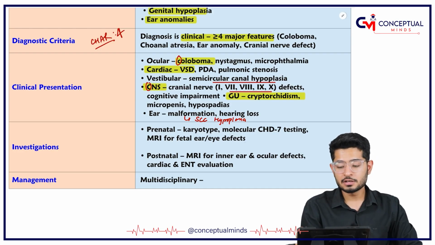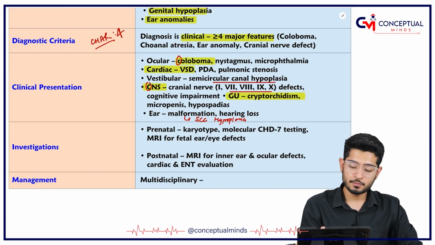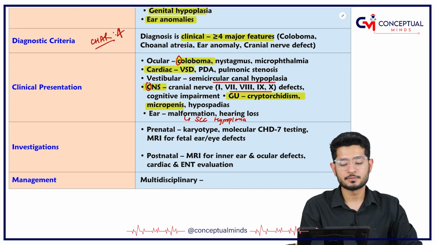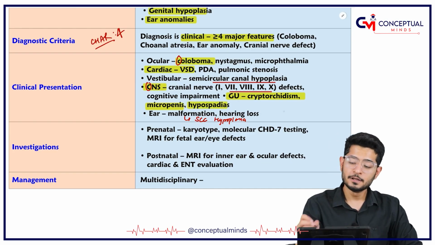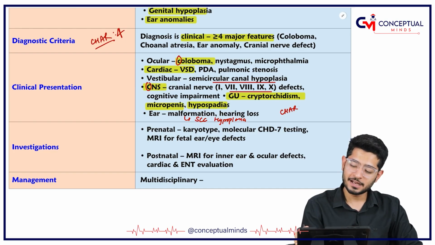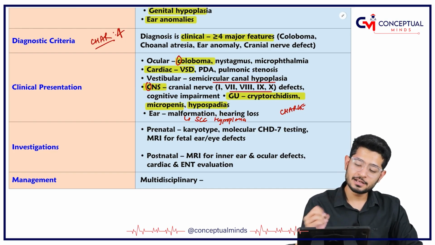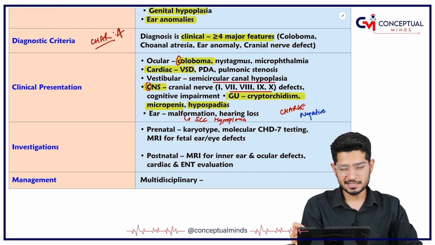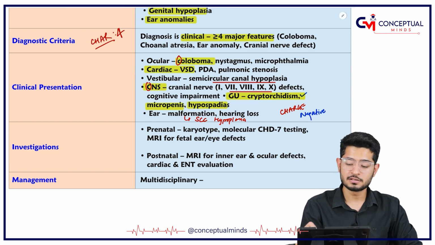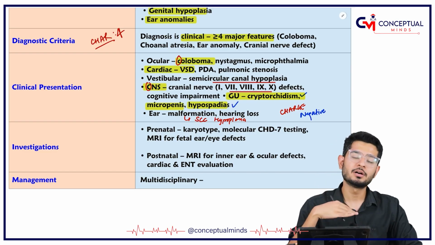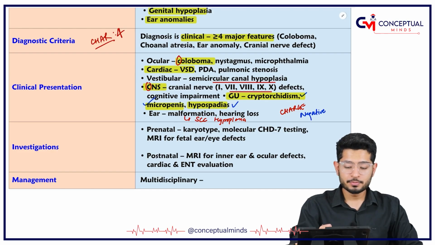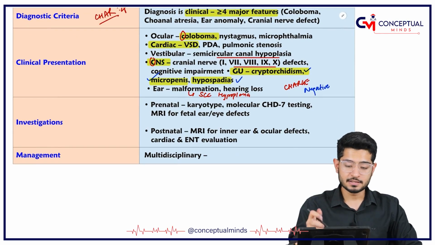In the genitourinary system, cryptorchidism is the most important one. Otherwise micropenis and hypospadias are also there. So this CHARGE is actually a negative charge. Why negative? Because everything is getting ill formed: testes are formed but not descending, cryptorchidism. Hypospadias means the urethral opening is on the ventral part. Micropenis, decreased growth. All these things can occur.